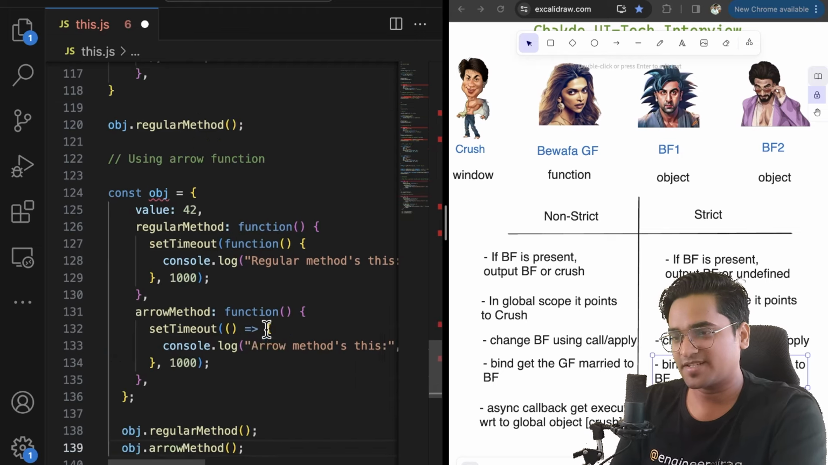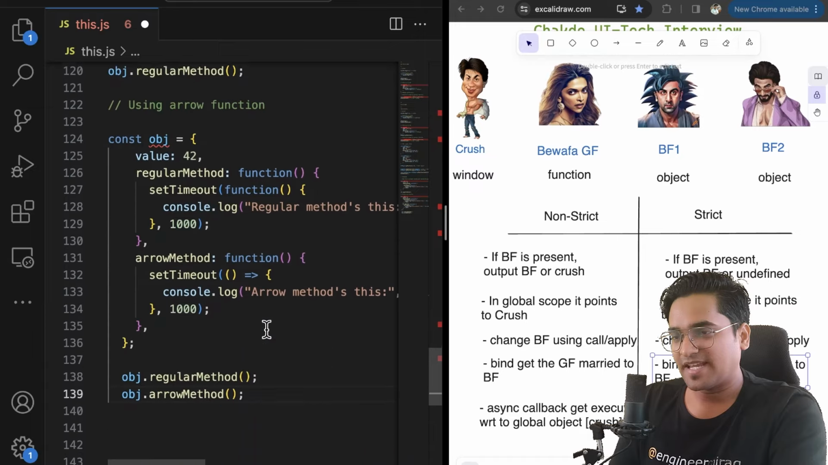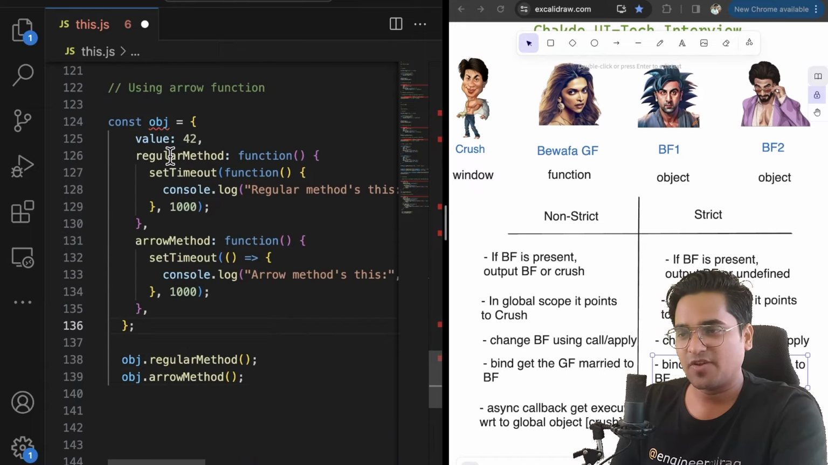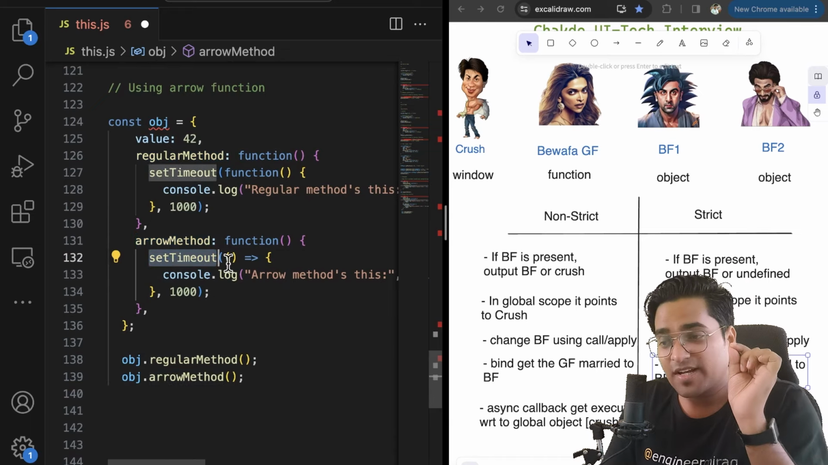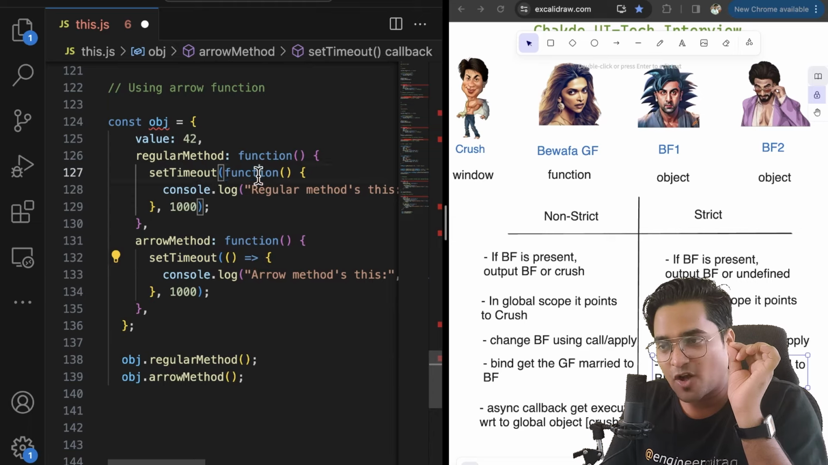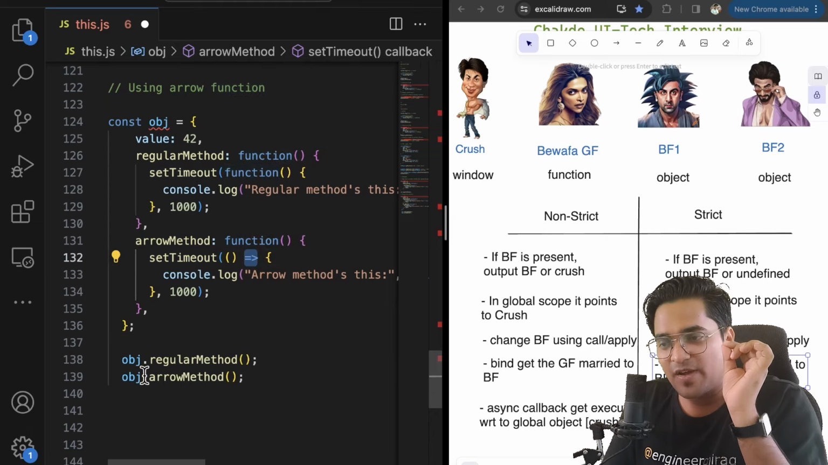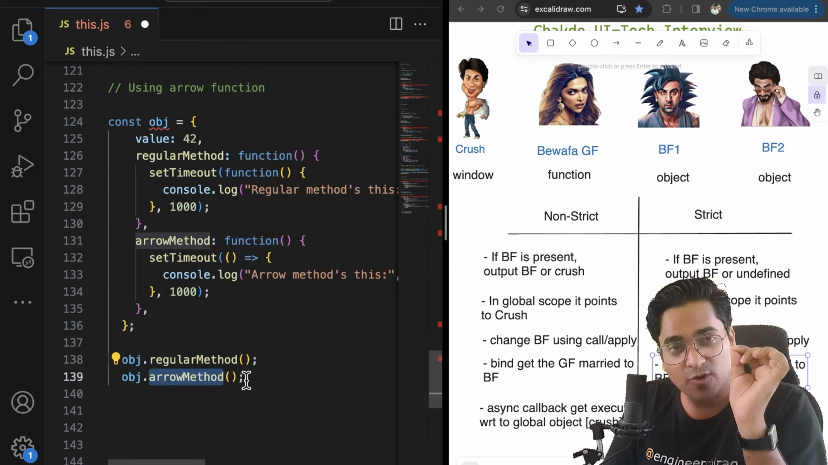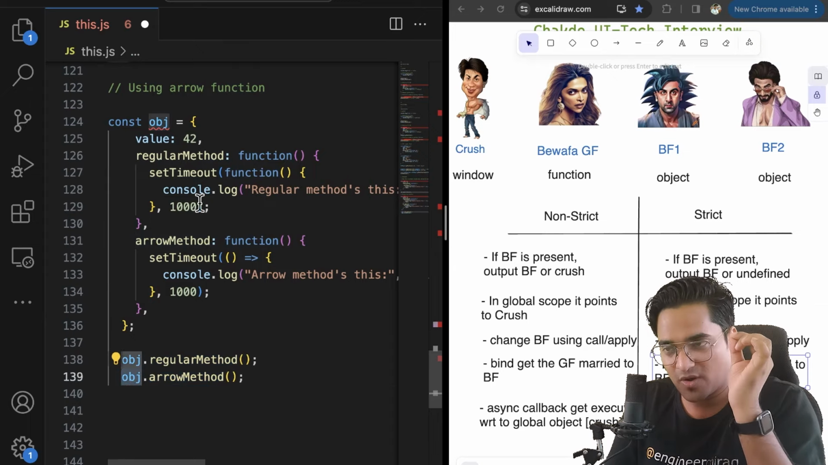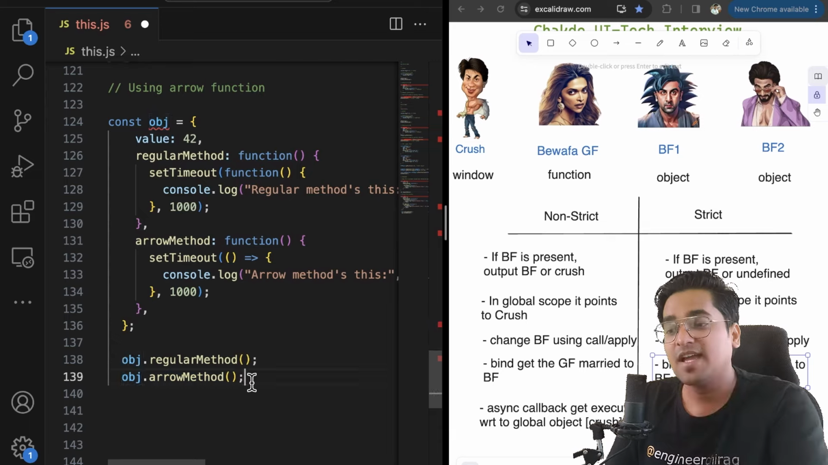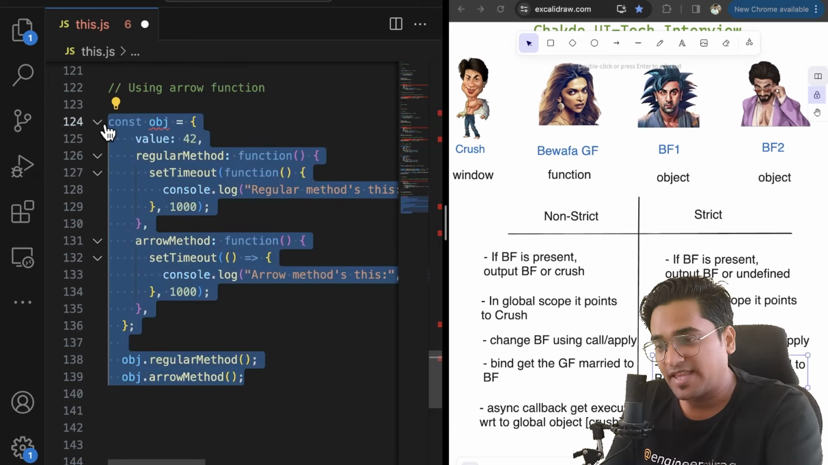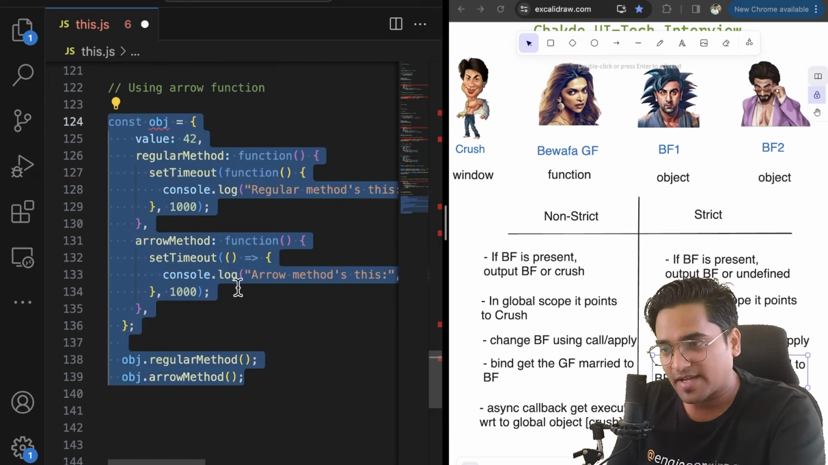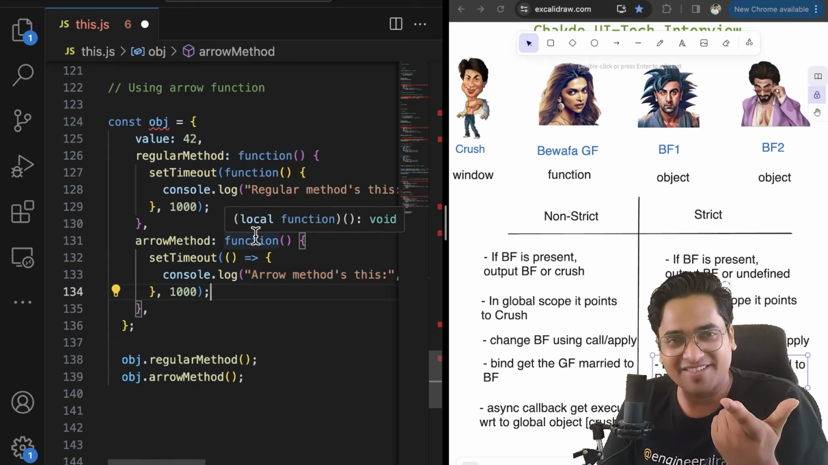Let's try to understand. So we have the same object. We have a regular method and we have an arrow method, which means inside setTimeout, wherever you have this callback, we have an arrow function. We did not have a normal function, we have an arrow function. When we execute the regular method and the arrow method, obviously you are inside an object and getting called. Then this inside your async callback is going to point to what? Something which is interesting.